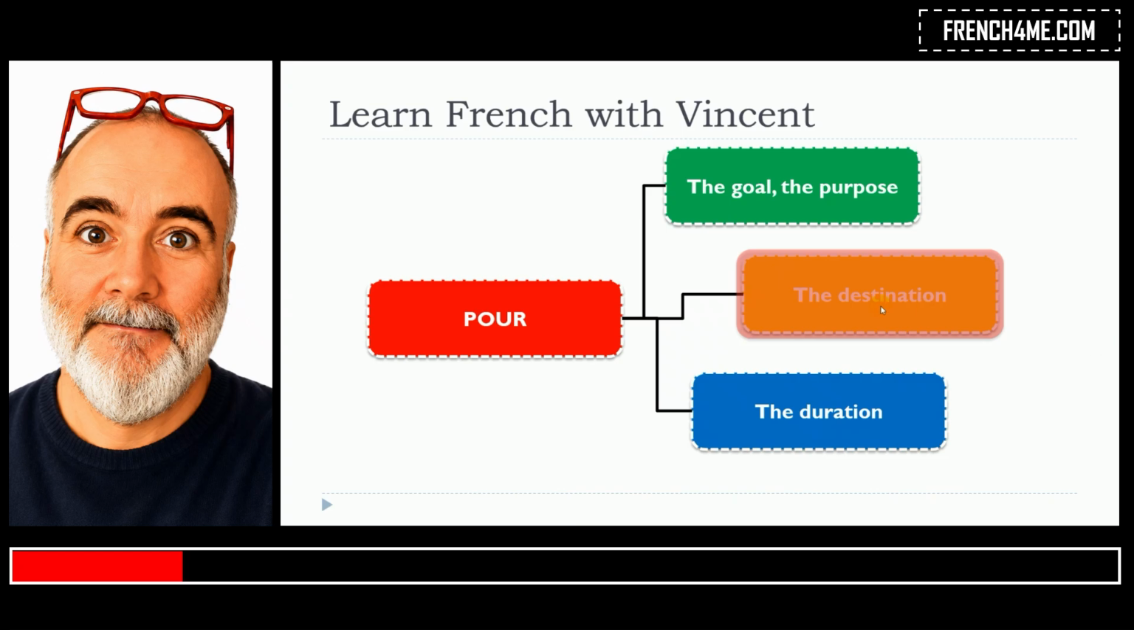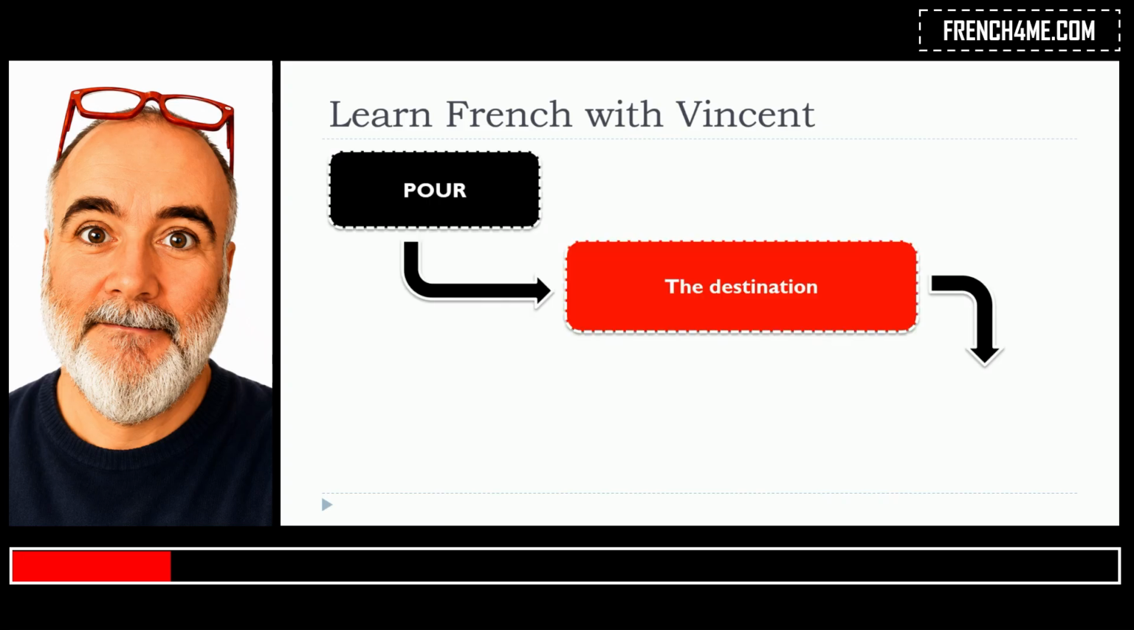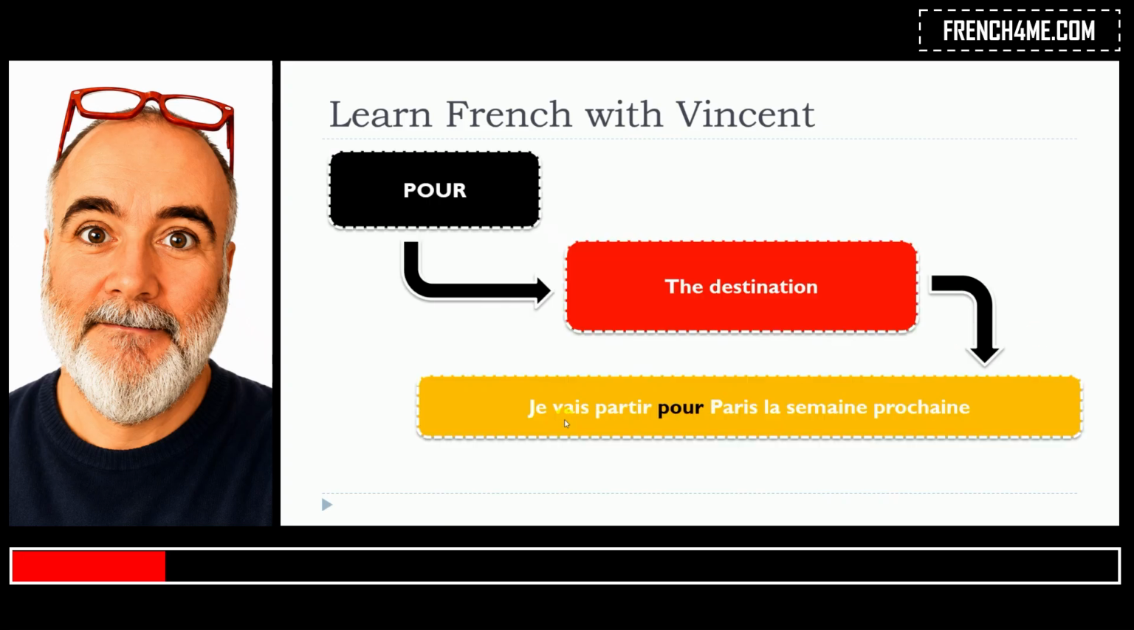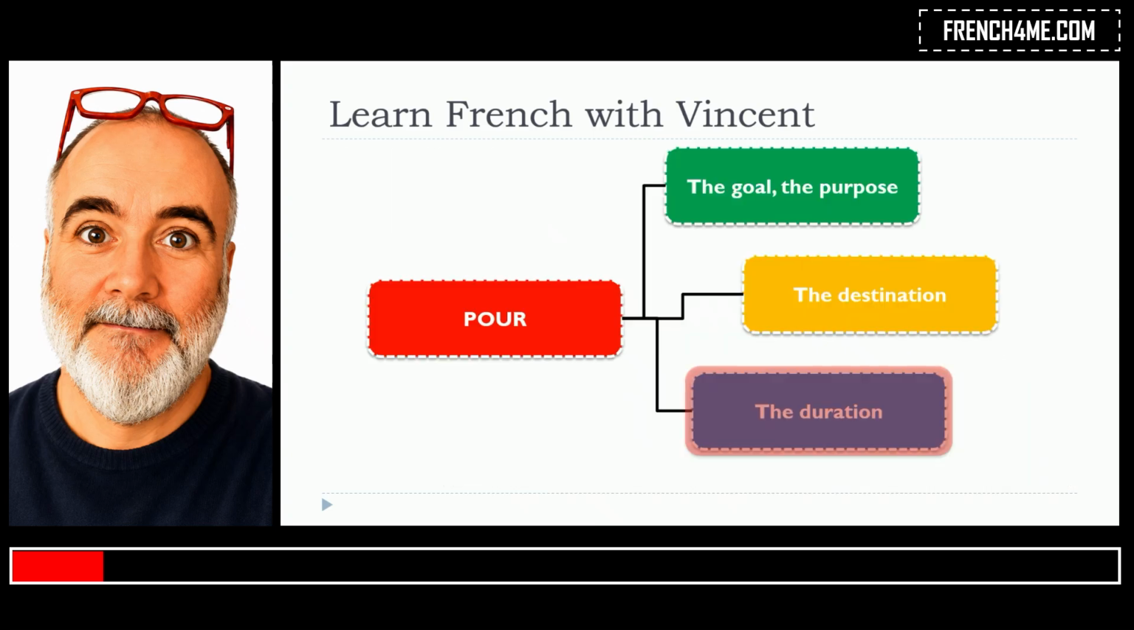So now, the destination. Je vais partir pour Paris la semaine prochaine. So now it's clearly introducing the destination. Paris, here, pour Paris. Je vais partir pour Paris la semaine prochaine.